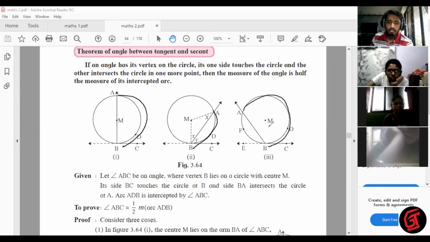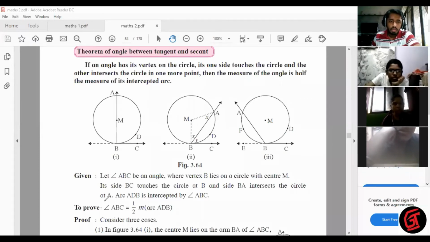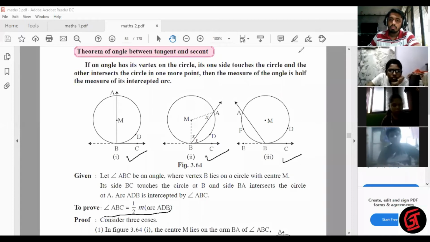Okay. Everything is the same, but the angles are different. Remember, three different angles. Whatever answer you get will be the same, but the angles have to be different. Why? Because we should know that if the angle is this type or this type, will this proof apply to that also? So let's start. To prove angle ABC is half of measure arc ADB. This is for all three. Here also ABC should be half of ADB. Let's start.